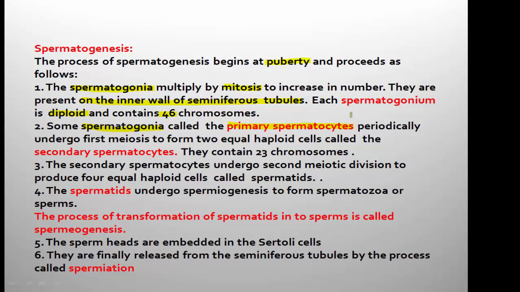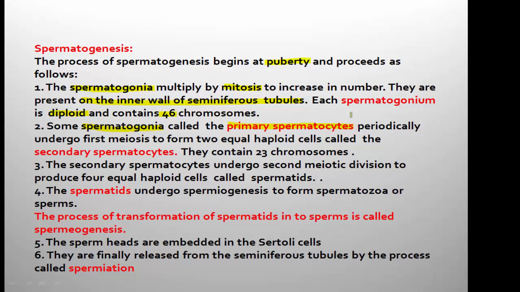Say for example, from one spermatogonium, spermatogonium is the singular term, spermatogonia is the plural term. From one spermatogonium, say about 4 spermatogonia are produced. From one spermatogonium to produce 4 spermatogonia, how many mitoses are required? 2 mitoses, because one mitosis produces only 2 daughter cells. So 2 mitotic divisions will give rise to the formation of the 4 spermatogonia.